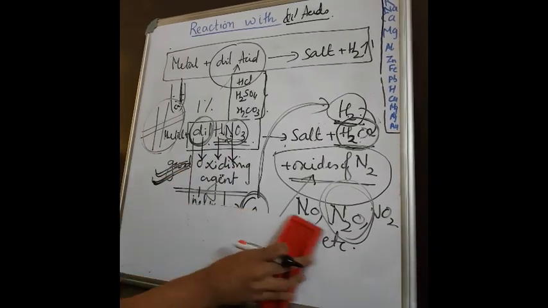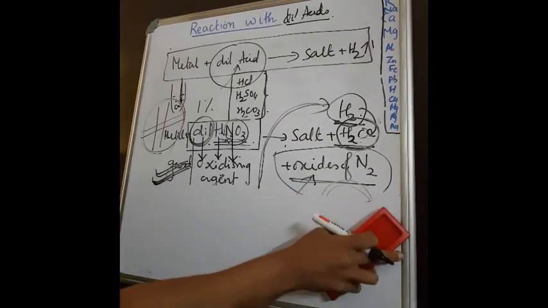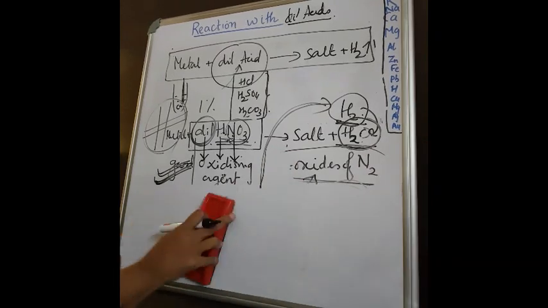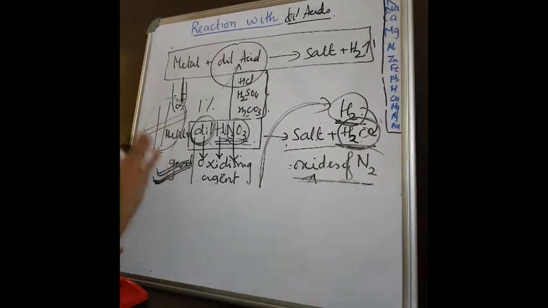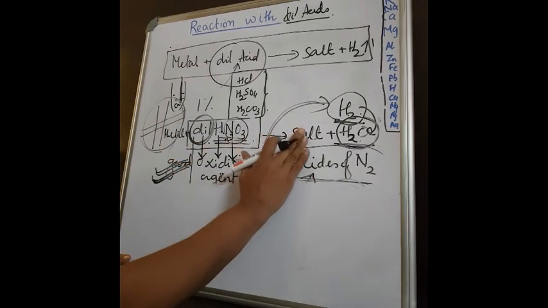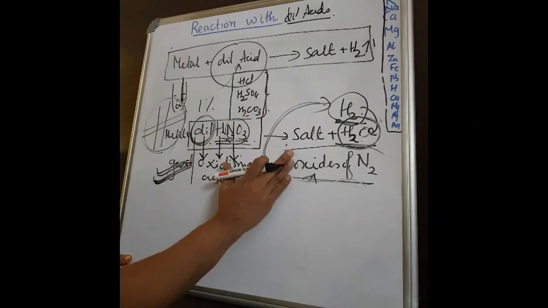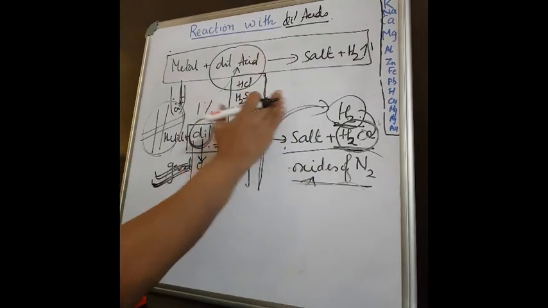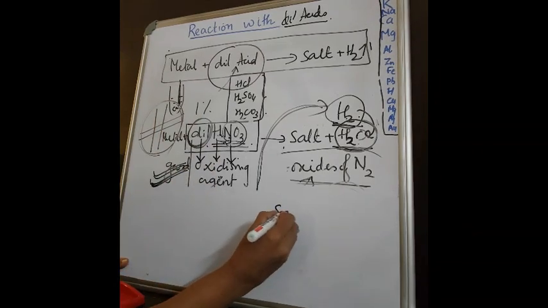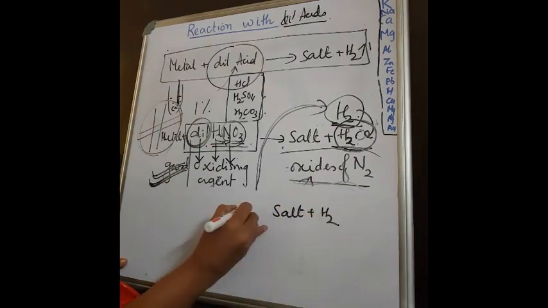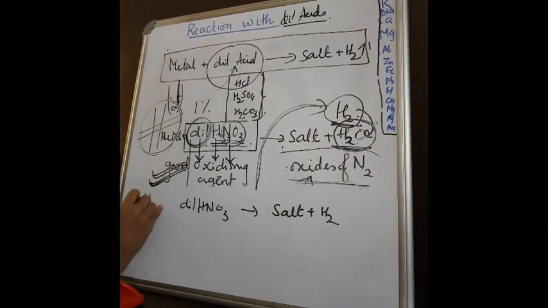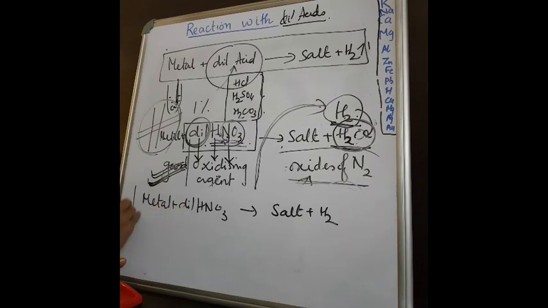Now, in this also, there is one exception. Please listen carefully. Please make the notes on your own. Go through the textbook. Don't get confused. I told you, metals react with dilute HNO3 to give salt and water. Or the question is, why is hydrogen not liberated in this reaction? The exception is, two metals will give hydrogen when they react with nitric acid. This is an exceptional case.